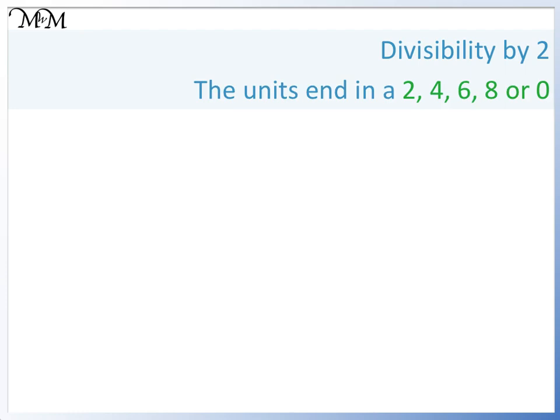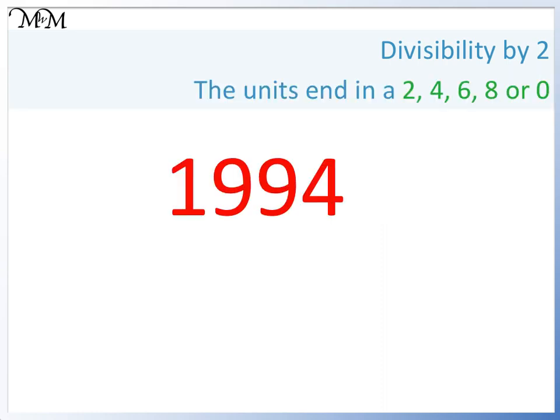For example, to check if 68 is divisible by 2, we look at what it ends in, which is 8. Since a number must end in 2, 4, 6, 8 or 0 to be divisible by 2, we can see that 68 is in the 2 times table. Looking at 1994, it ends in a 4, which is one of our numbers in the 2 times table. 1994 is therefore divisible by 2.